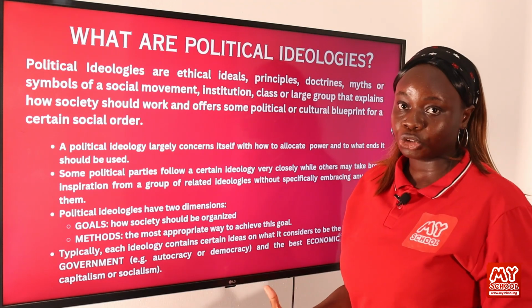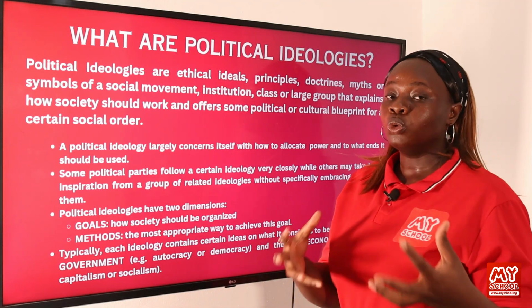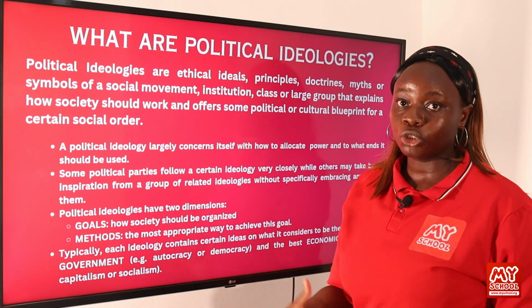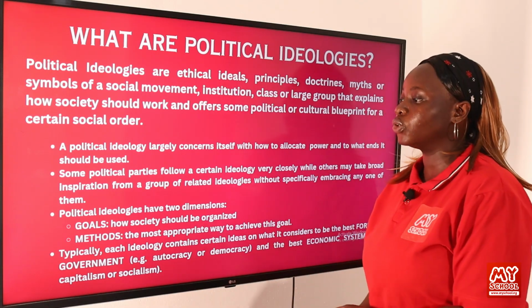We are still a developing country. We are not fully developed, so we do not really focus on ideology. Rather, we focus on practical plans to develop the society.